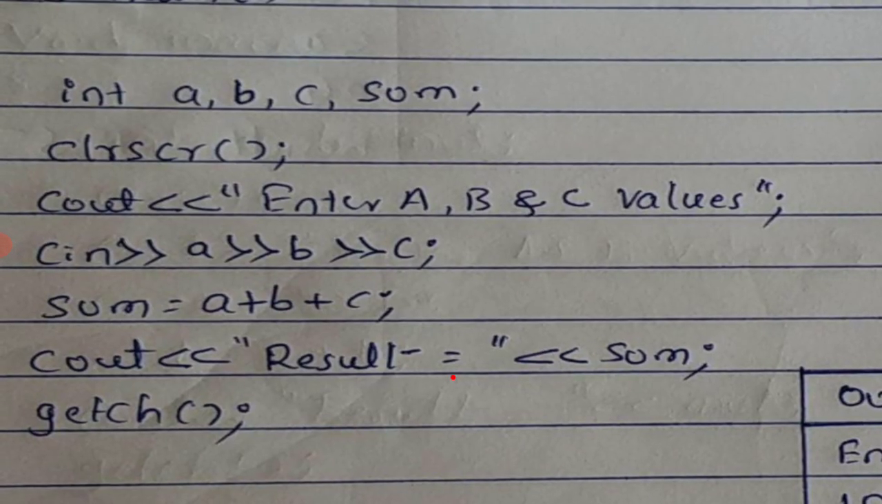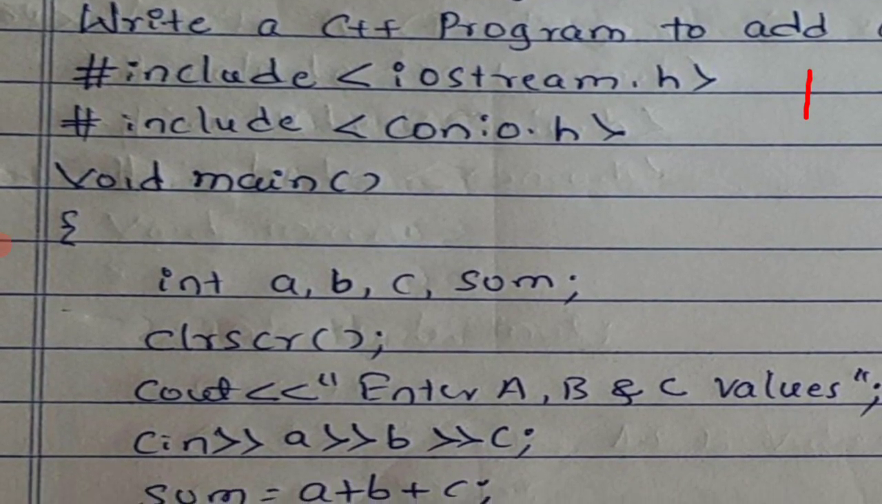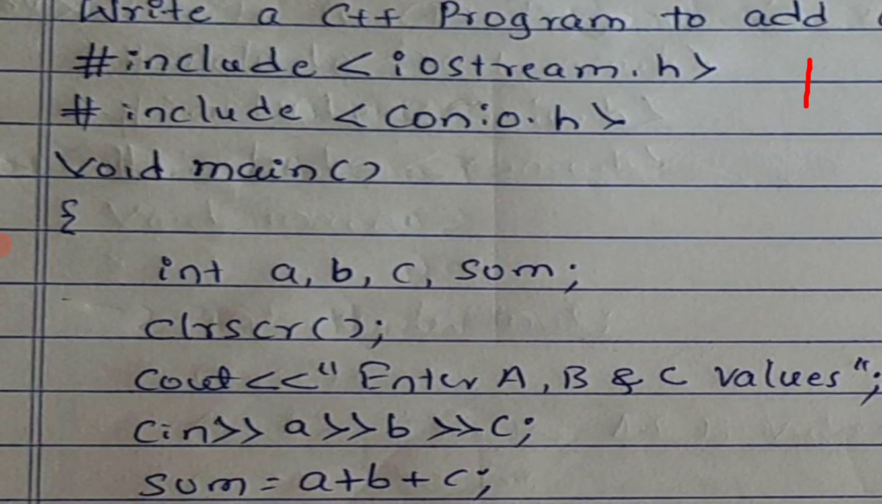See, our program starts here. First, I have ignored the comment here, as I previously told. You can have a comment or you can ignore the comment. The comment line I have not written. If you want, you can write it by using // program to add any three numbers.